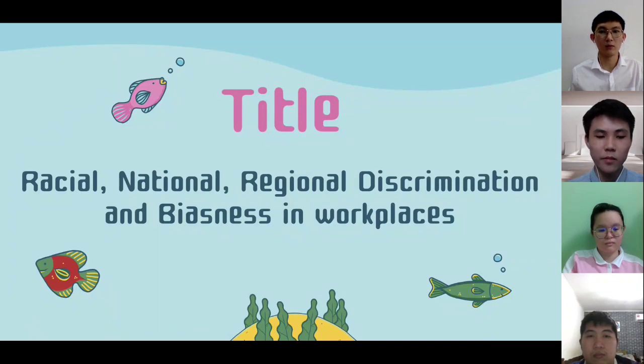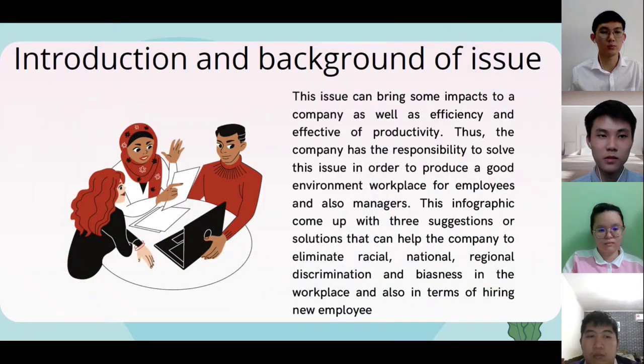The title for our infographic is Racial, National, Regional Discrimination and Bias in Workplace, which was done in our assessment tool before. This issue can bring some impacts to a company, as well as efficiency and effectiveness of productivity.